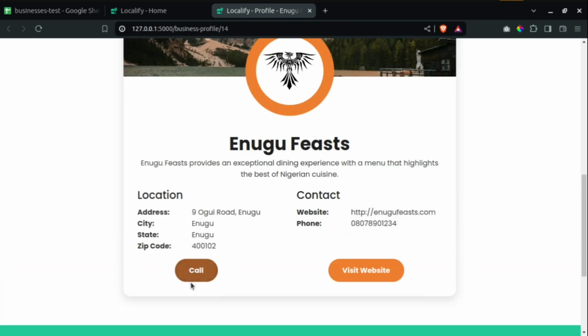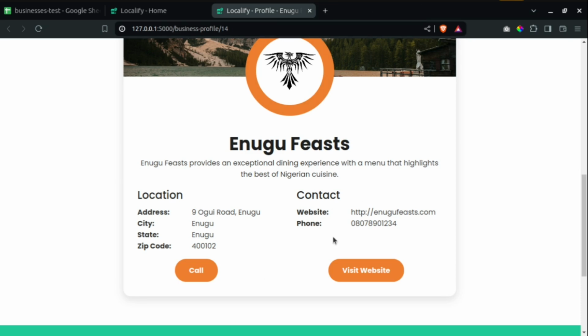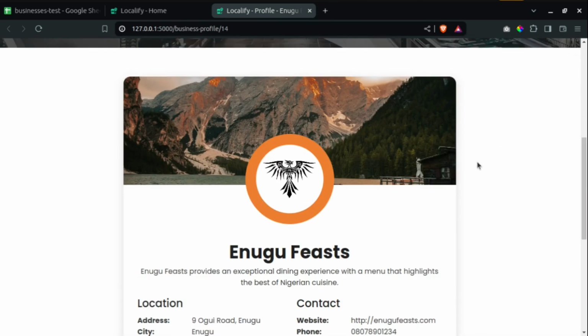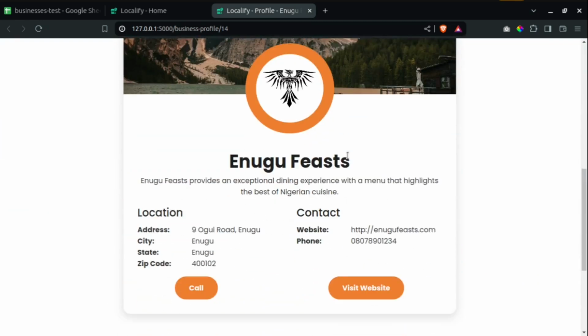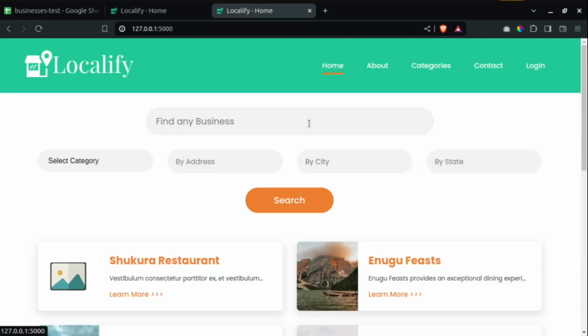Now, if you click on this call button over here, it will trigger a phone call. If you click on visit website, it will try to open the website in a new tab. But you can see it's not a valid website, so you won't see anything. It opens in a new tab so you keep the user on this particular page, which is the business profile page. Okay, so let me go back to the home page.